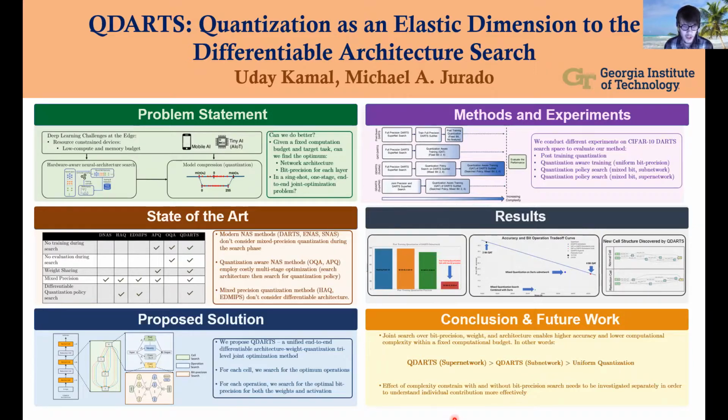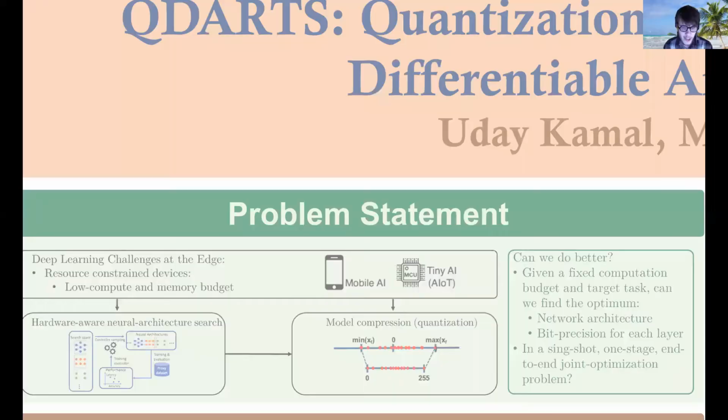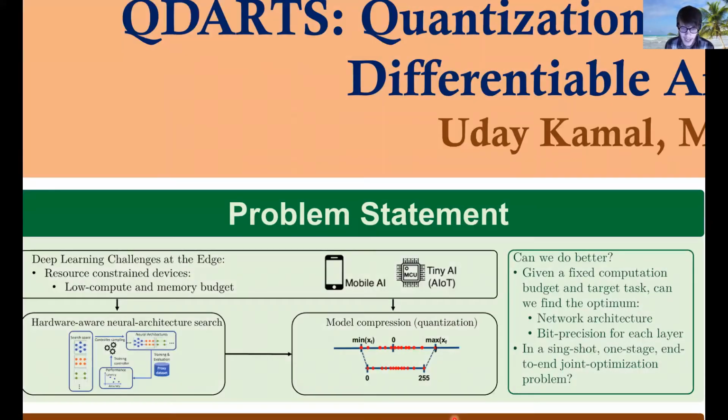For edge computing especially, it is necessary to quantize neural networks so that they can run faster, use less power, and occupy less disk space. However, most neural architecture search methods do not consider quantization during the search, and when they do, they have drawbacks, which we will talk about shortly. We developed QDARTS to efficiently find mixed precision quantization configurations during the architecture search phase.